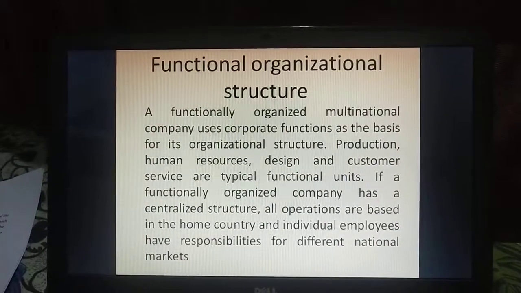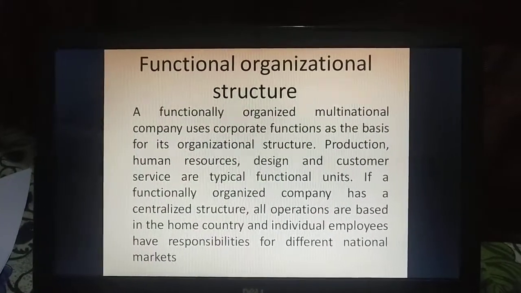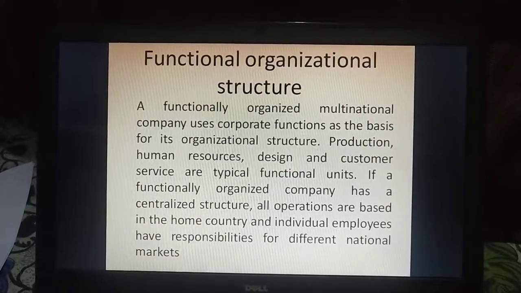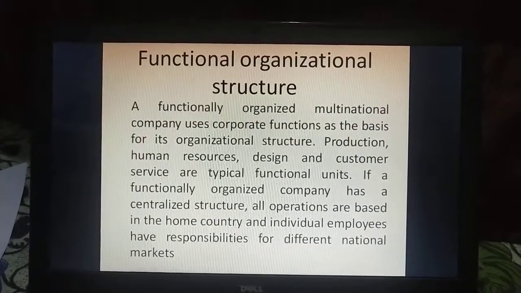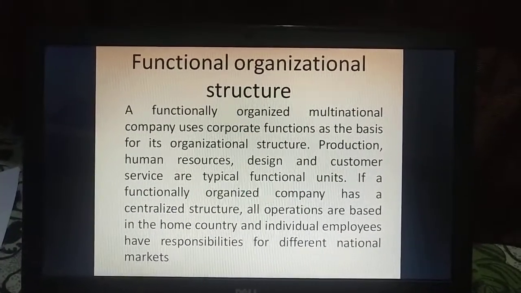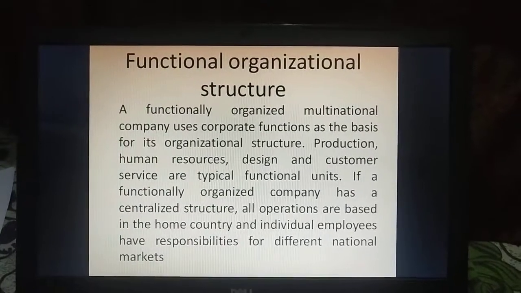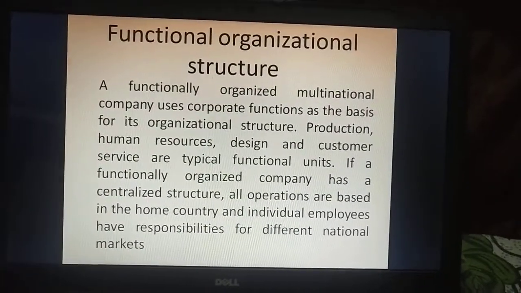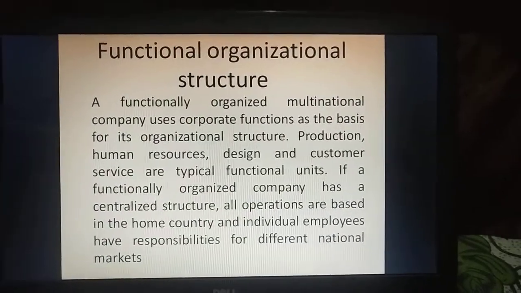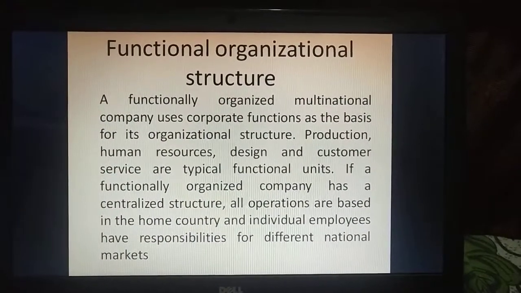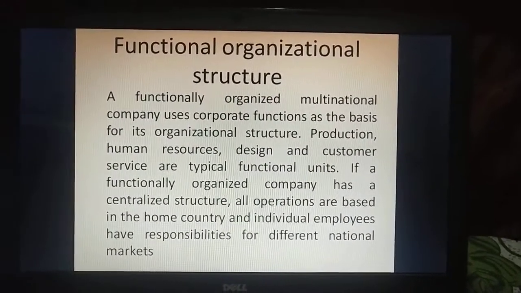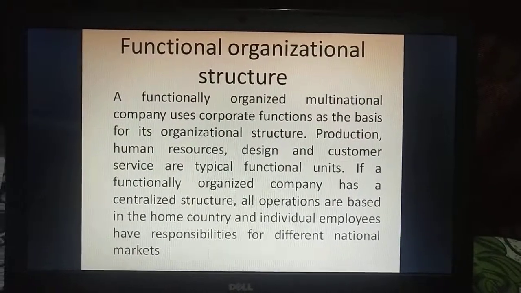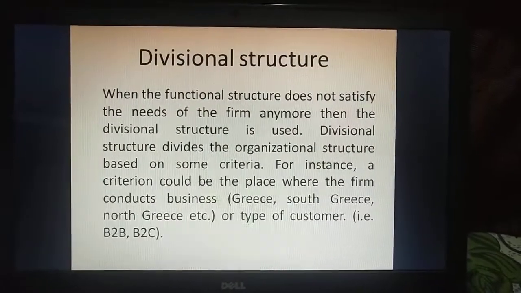Here you could say, in a functional organization, a multinational corporation uses a corporate function as a basis for its organization structure. Of course, production, human resources, design and development, and services are typical functional units. If a functionally organized company has a centralized structure, all the operations are based in the home country and individual employees have responsibility for the different national markets.